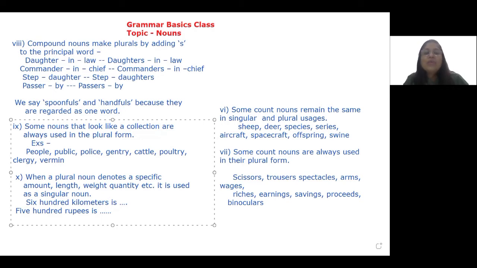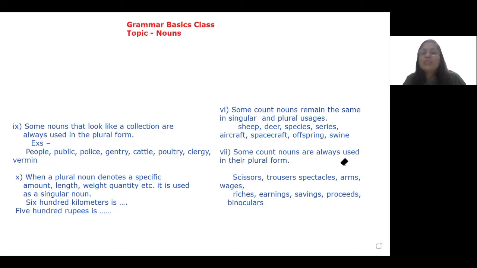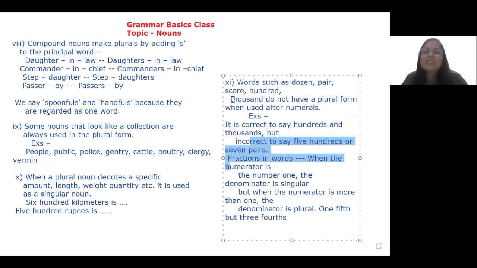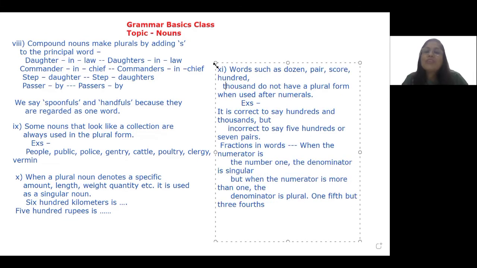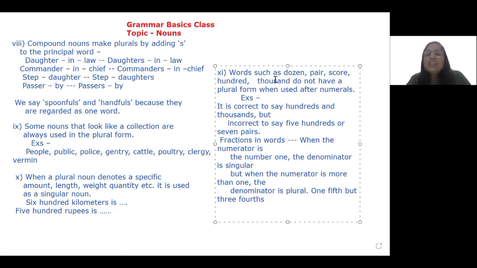I am going to bring one more rule connected to numbers for you all. Let's have a look at this rule. I will let this be on the board. I'll remove this. And this is my interesting rule, which is related to the usage of numbers. You might have, of course, read these words. They are all related to numbers. More often, you might have read them in mathematics. Now, these words do not have a plural form when they are used after numbers.